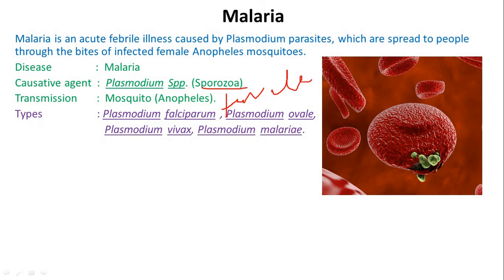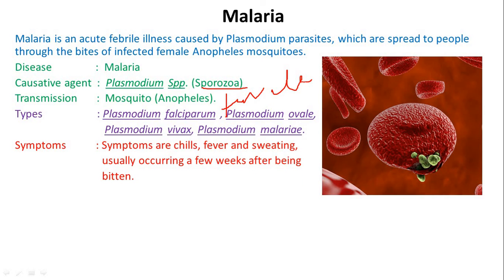Types: Plasmodium falciparum, Plasmodium ovale, Plasmodium vivax and Plasmodium malariae. These four species of Plasmodium cause the malaria disease. Symptoms are chills, fever, sweating, usually occurring a few weeks after being bitten. Treatment: doxycycline, quinine and mefloquine.